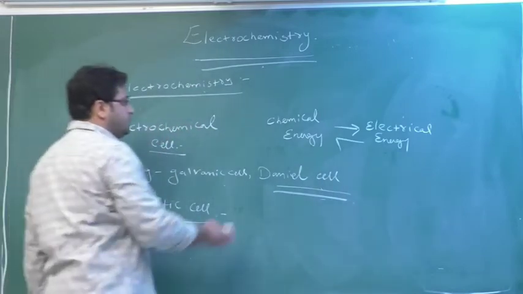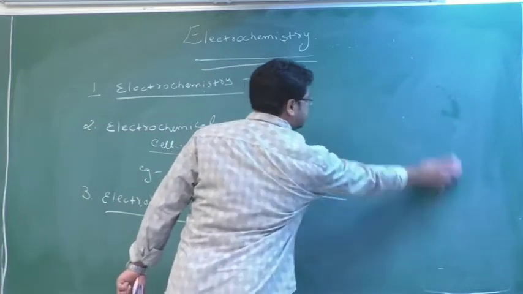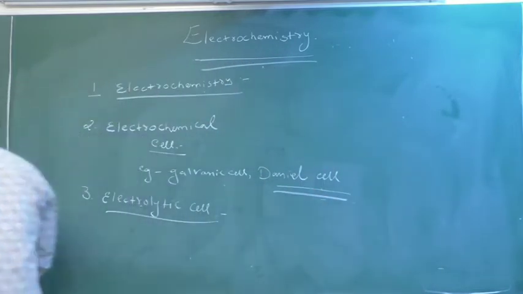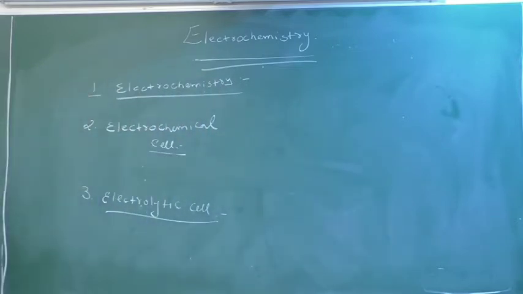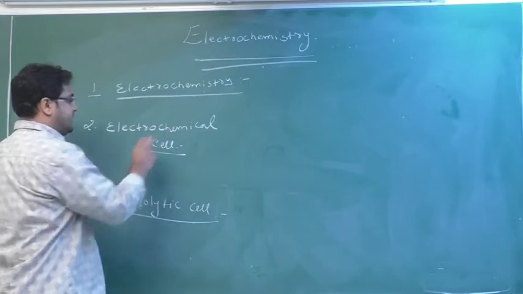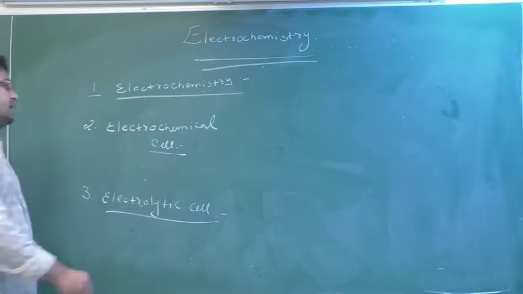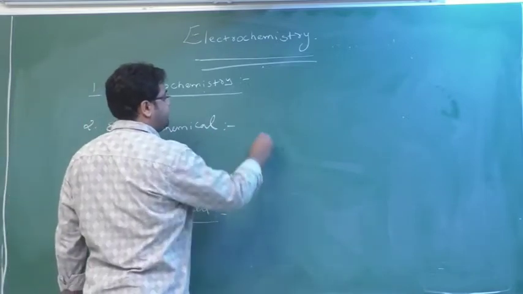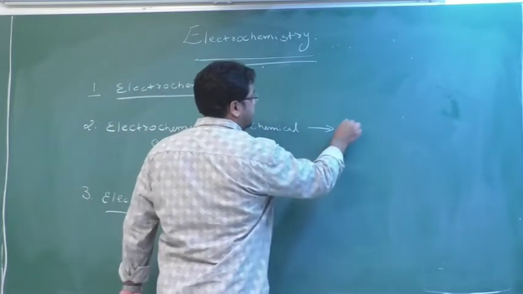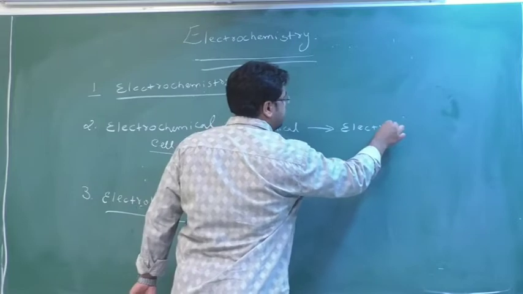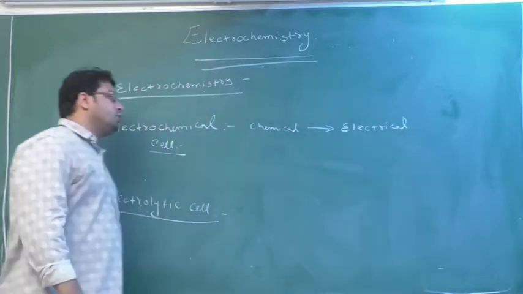See, one thing here more, very important. See here, this electrochemical cell converts chemical energy into electrical energy.